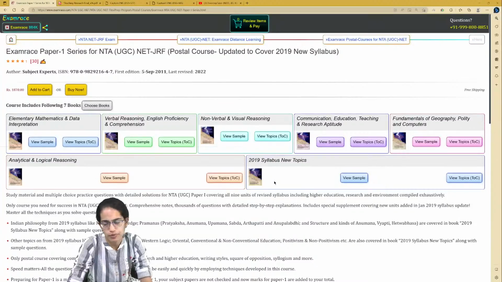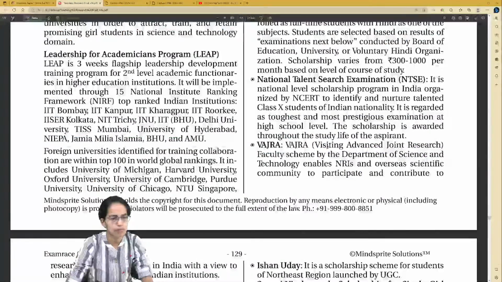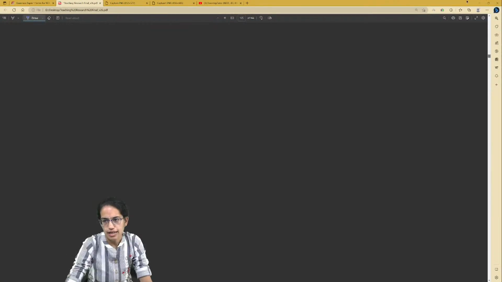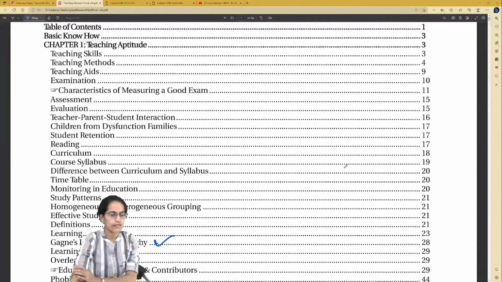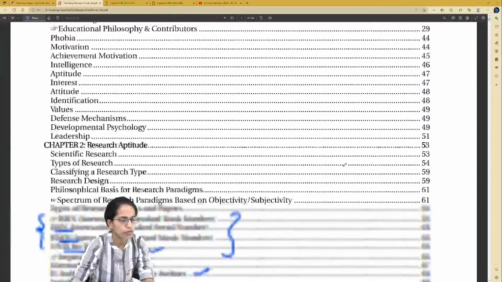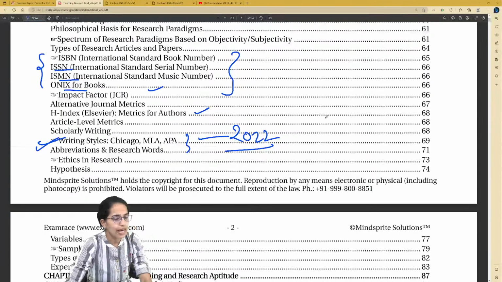So in summary, I would say that if you cover these 7 books, you are all set with your paper 1 preparation, and then practice the past year papers, and with that you would be able to cover most of the topics that have been covered, right? So this outline, this table of contents, the updated one for one of the books that we have discussed here. We'll be covering other books in discussion later as we proceed with other live sessions. But the idea was to give you an insight about what are the important topics that you must cover based on your recent 2022 examination that has been conducted.